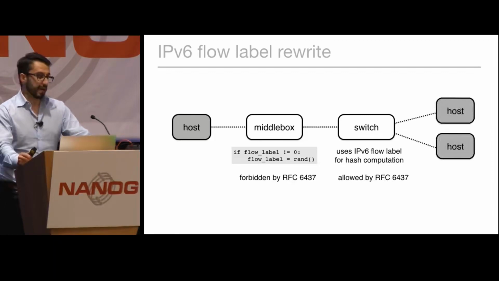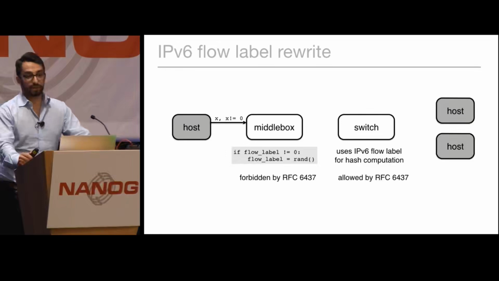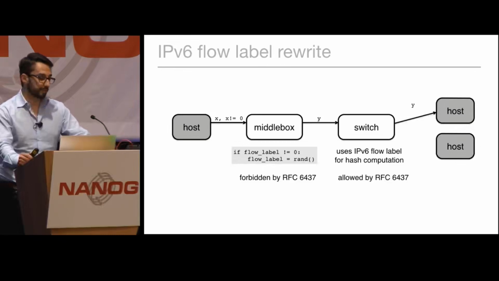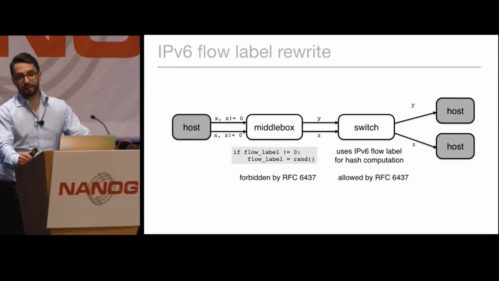And this is the situation we had. We had a host on one side wanting to communicate with any host on the other side. So the first host starts sending an IPv6 packet with flow label x, with x not equal to 0. That gets randomly rewritten by this middle box to a value y. And then the switch uses this value y in making its forwarding decision, and then the packet lands on the first host. Then the host sends another packet with the same flow label, which gets rewritten to another random value, z. This value gets taken into account by the switch and ends up on a different host, and the flow is broken.